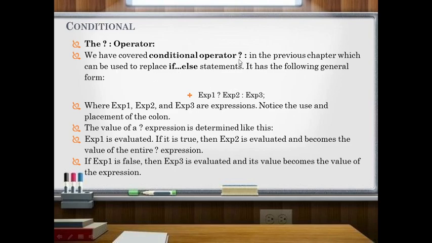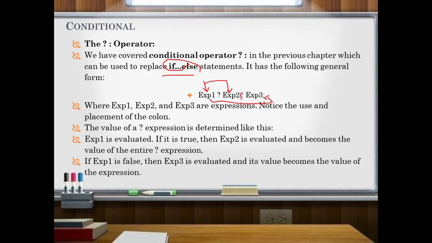Okay, we have covered the conditional operator already in the previous videos, and it helps us to replace if else. How? For example, you have an expression 1. If it is true, then this expression will evaluate. If it is false, then this expression will evaluate. That is, if true, this one, else this one. That's why it performs like if else, where expression 1, expression 2, and expression 3 are the three expressions. Notice the placement of the colon.